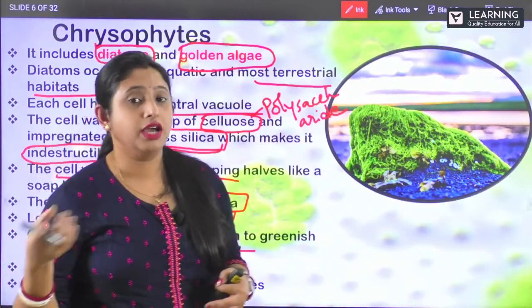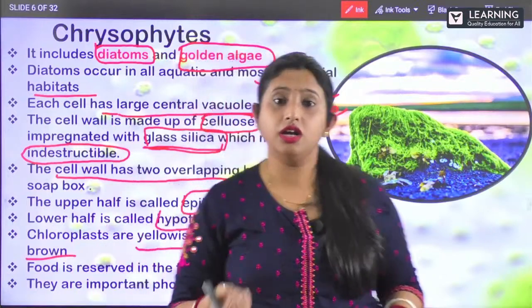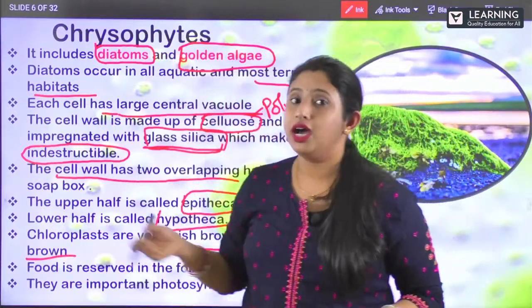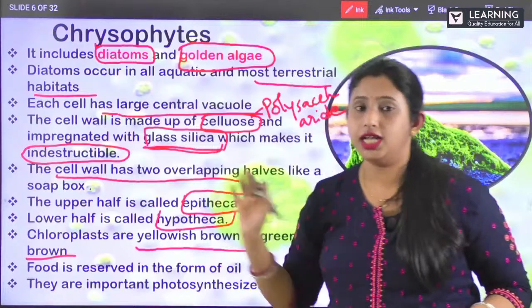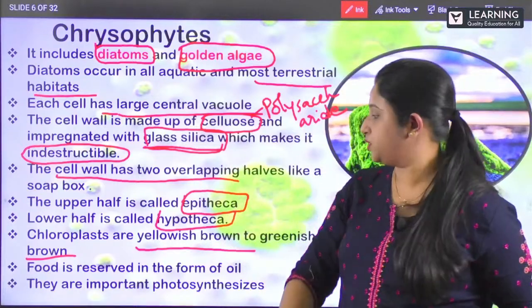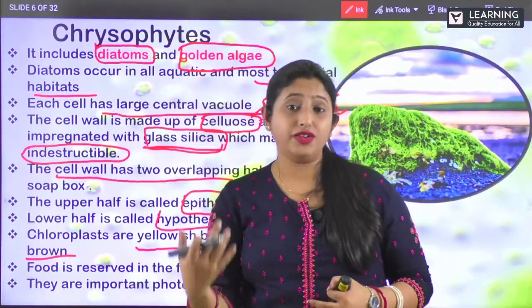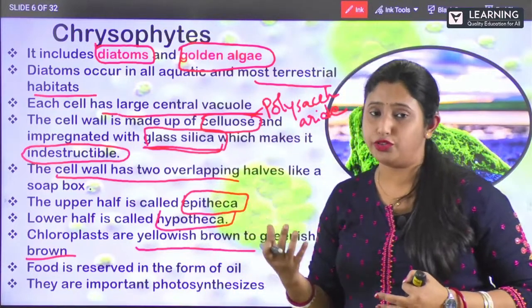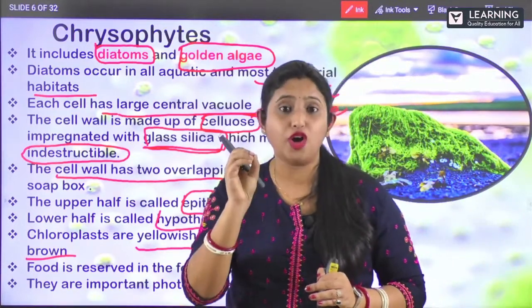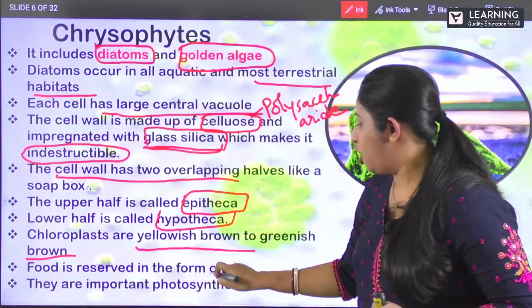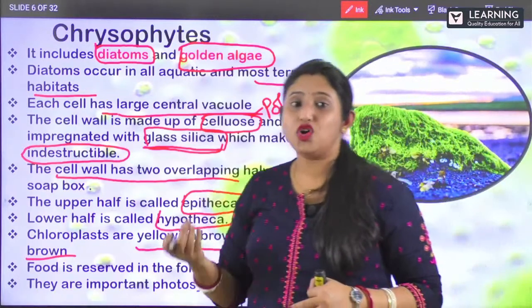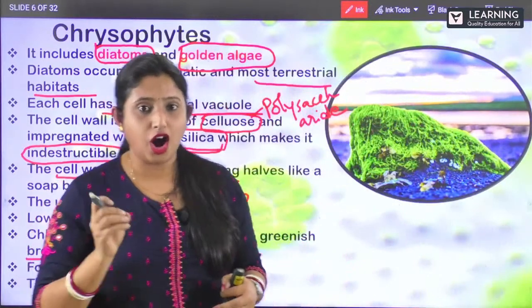So what is the color of the chloroplast? MCQ questions can come from this. So it is your yellowish brown to greenish brown in color in case of your diatoms. Clear? How do they reserve the food? They reserve the food or they store the food in the form of your oil. Clear? So they store the food in the form of oils.